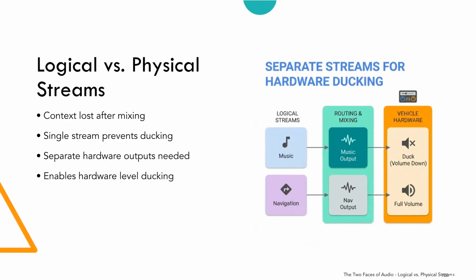Because context is lost, after mixing, hardware-level ducking requires separation earlier. If music and navigation prompts are mixed into the same physical stream, the hardware cannot know which one to lower. To enable proper ducking, logical streams must be routed to different hardware outputs. Each output reaches the hardware through a separate physical stream. This allows the vehicle hardware to selectively reduce music volume when navigation speaks.